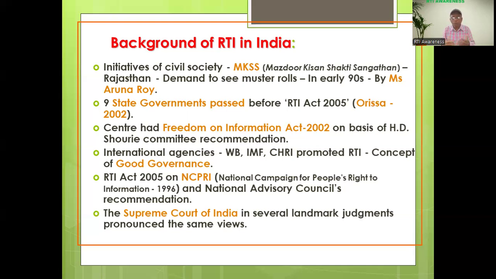Then the fourth initiative is international agencies, that is the World Bank, the International Monetary Fund, or CHRI. They promoted RTI as a concept of good governance. These international agencies promoted RTI. RTI is a basic thing that provides good governance to the citizen as well as the government. The next one is RTI 2005, that is NCPRI, the National Campaign for the People's Right to Information, which was formed in 1996, and the National Advisory Council recommended it.